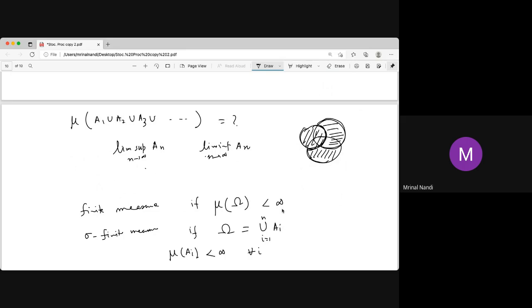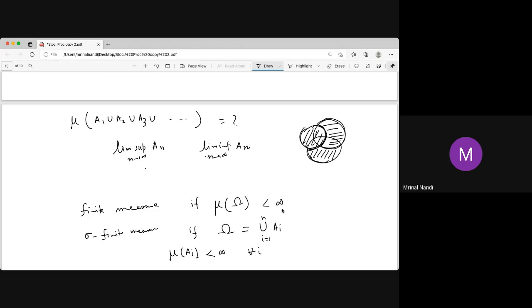For example, the length measure on the real numbers is sigma finite, because you can write the whole real line as a countable union of finite measure sets, say 0 to 1, 1 to 2, all with measure 1, and also minus 1 to 0, minus 2 to minus 1. So this is a countable collection of intervals, and each set has measure 1, so it is called sigma finite.